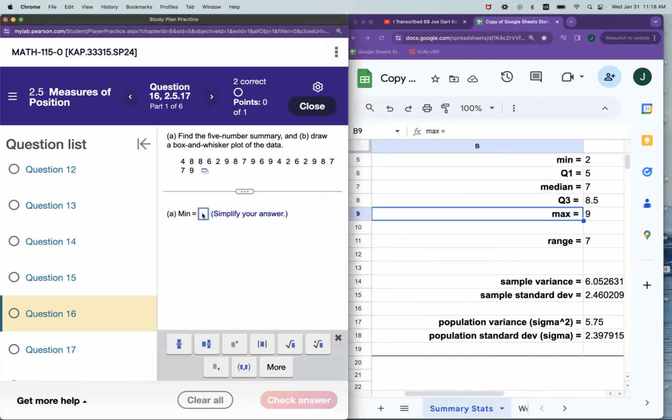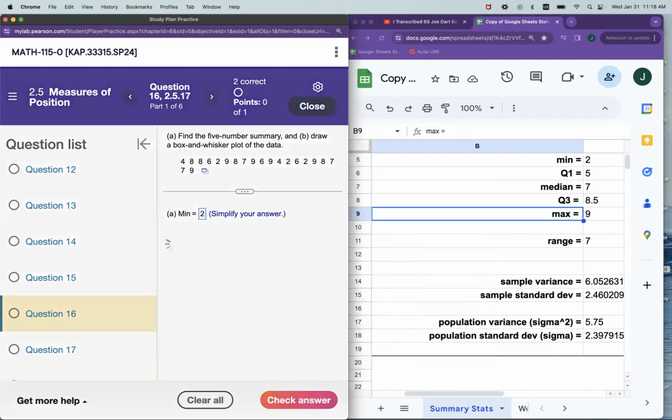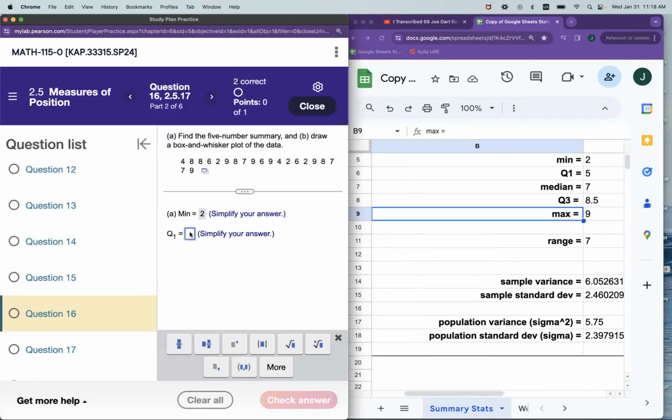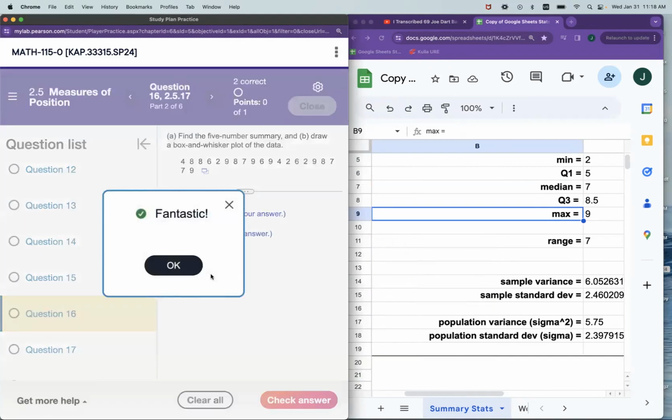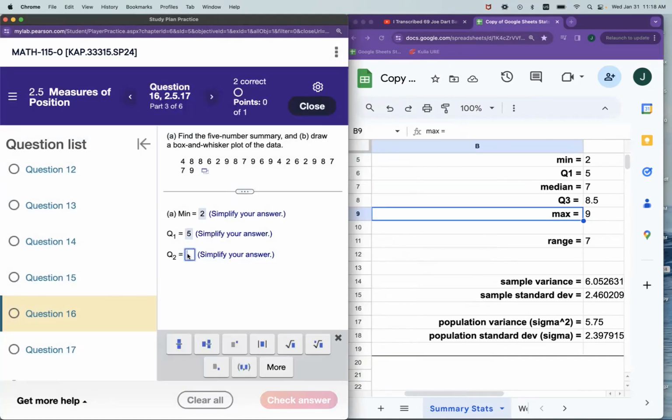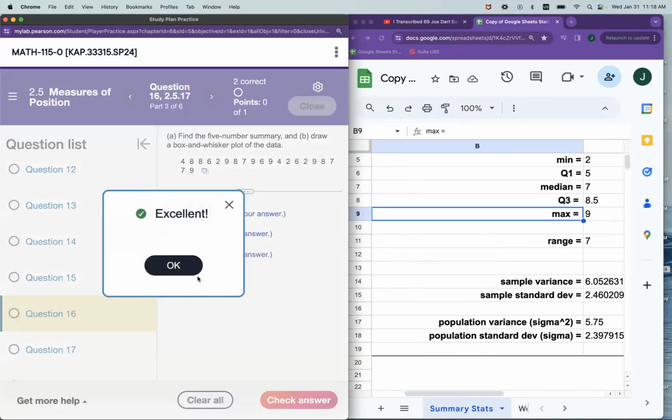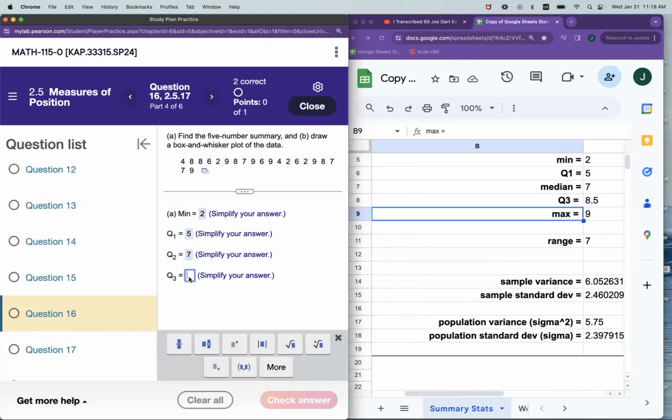So the min is 2. Quartile 1 is 5. Quartile 2 is the median, that's 7. Quartile 3 is 8.5. And the max is 9.